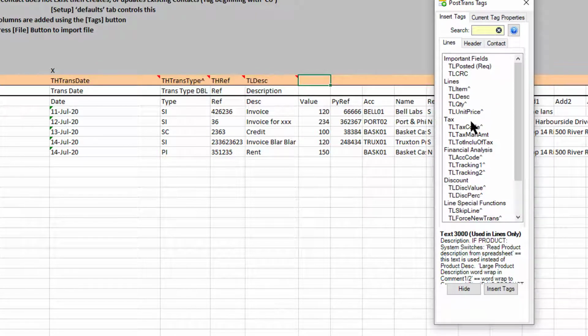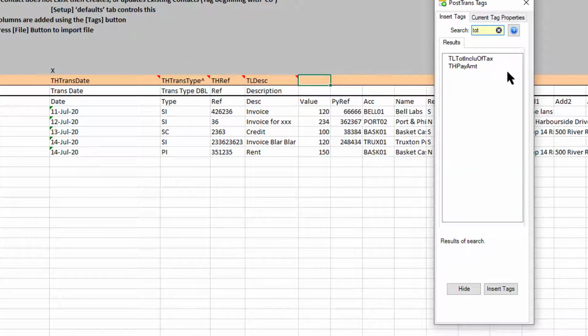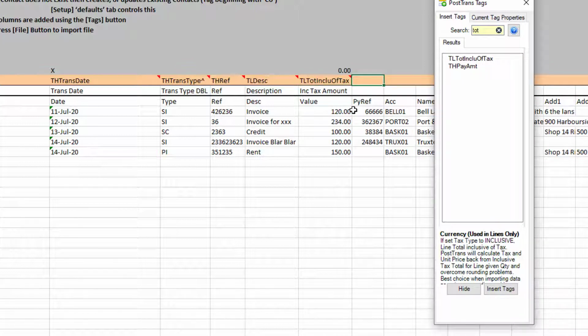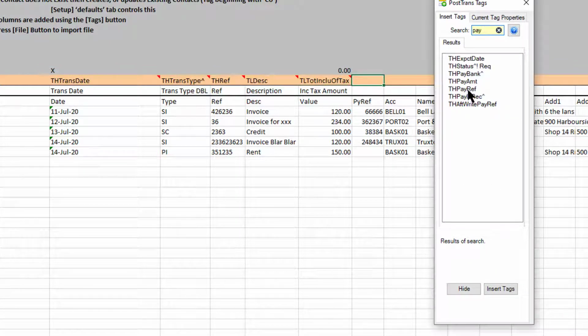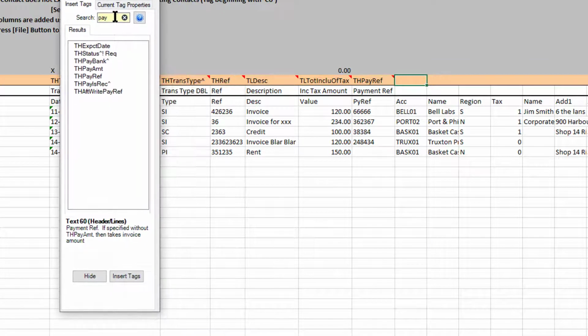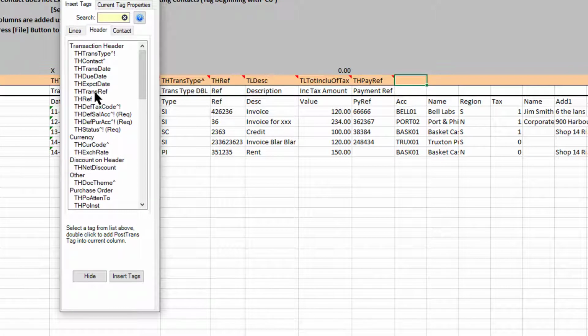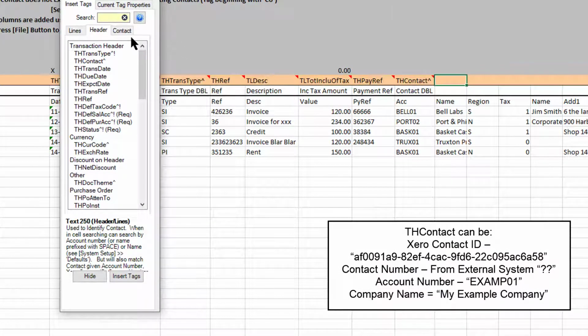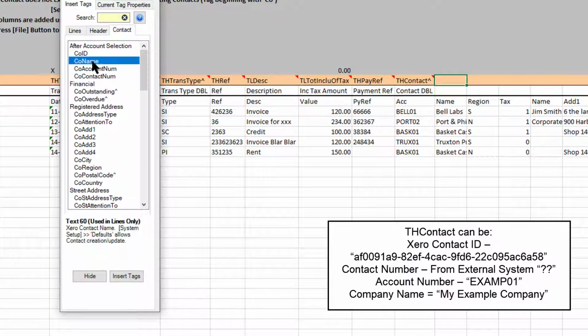Then we've got the overall value. Now we could put the value in the unit price, but this is actually a payment total inclusive of tax. Let's use that. That will set the total amount of each line, including the tax, and the payment amount at the same time. Next we've got the payment ref. Let's type pay ref in there. Next we've got the account code. This is a bit of a strange one because that is actually specified on the transaction header as TH contact. Then we've got contact name, so that's CO name.